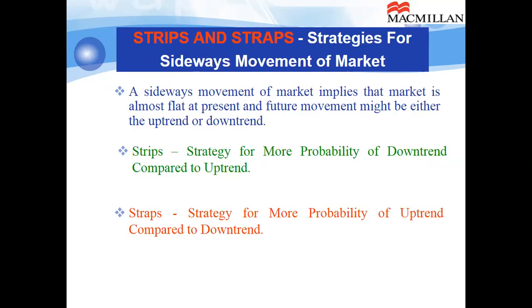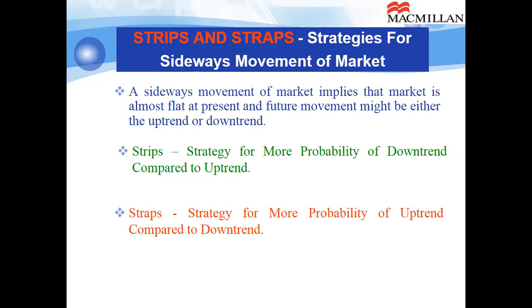Then we have strips and straps, strategies for sideways movement of the market. If you foresee that the market will have a sideways movement, then you can go for strips or straps. A sideways movement of market implies that the market is almost flat at present, almost horizontal, and future movement might be on either side. That is, it might go up, that is bullish trend, or it might go down, bearish trend.